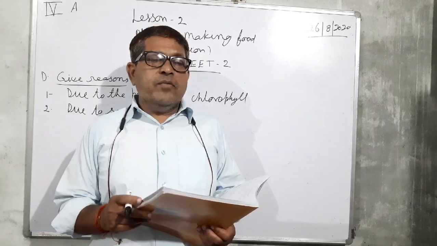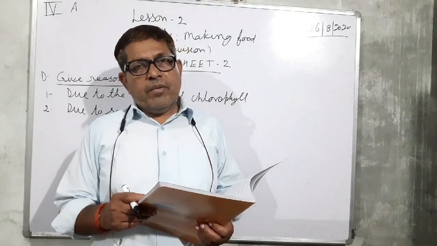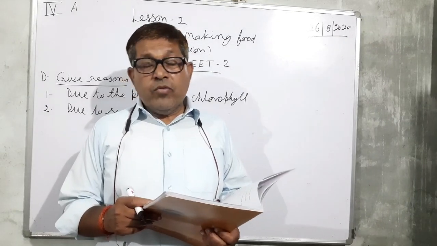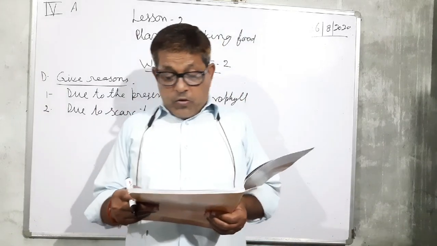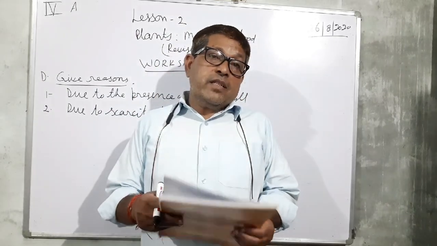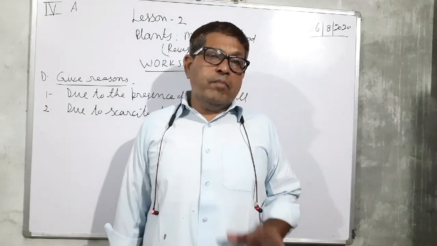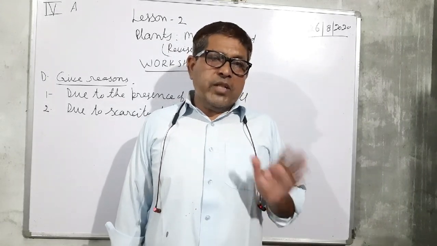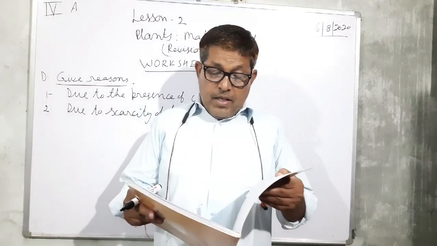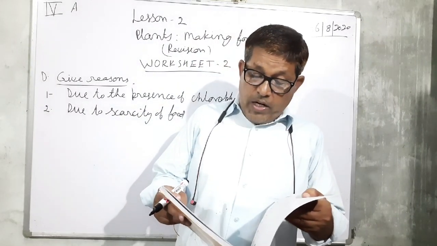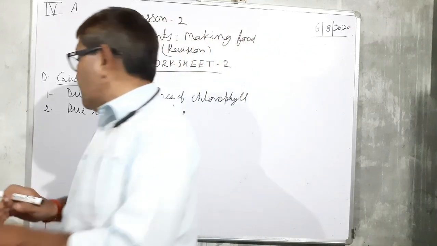So what is the role of sunlight in the photosynthesis? Sunlight is used by the plants to turn carbon dioxide and water into glucose and oxygen.